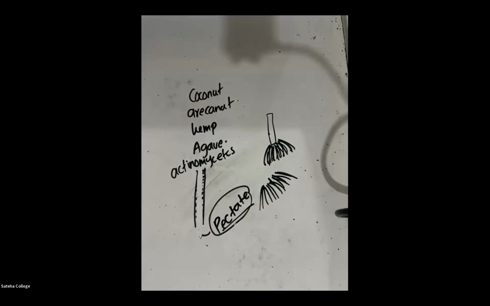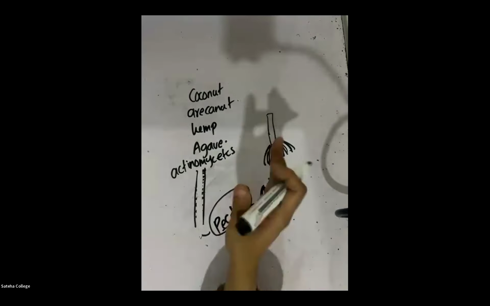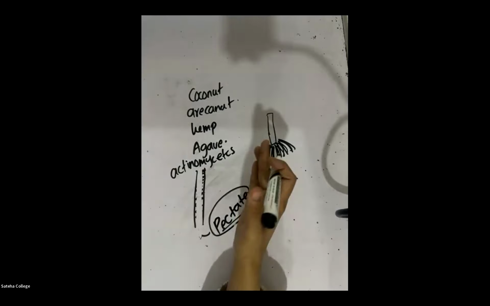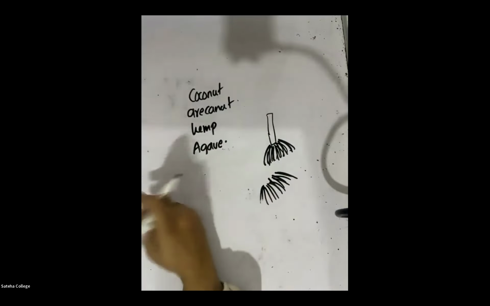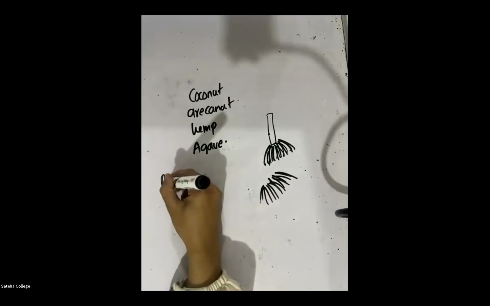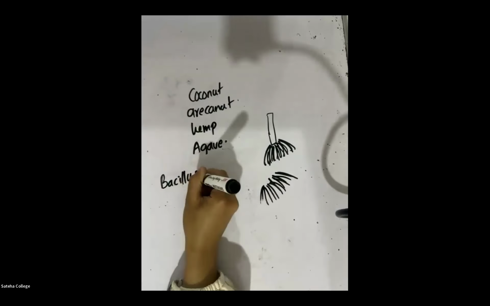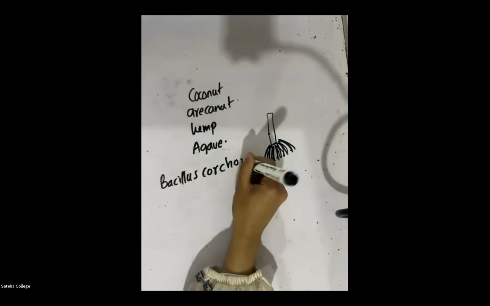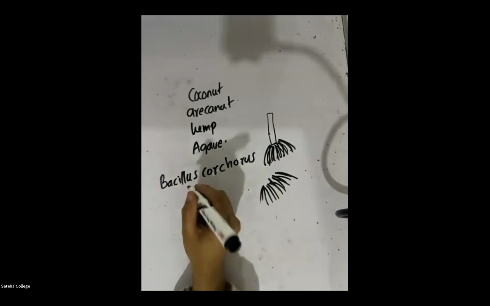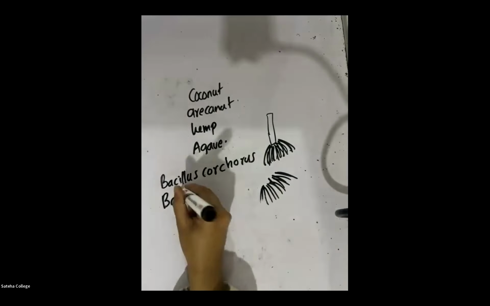Not only this, there are also bacteria like Bacillus cocoris and Bacillus comesi.